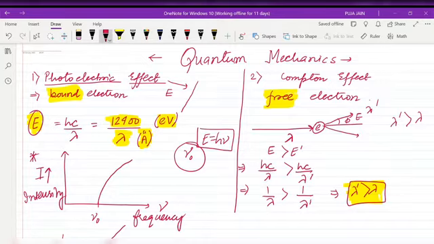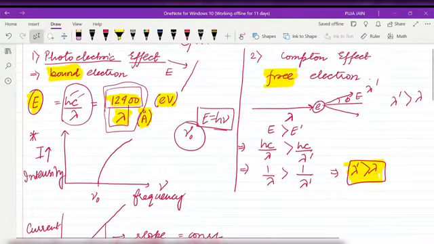Now E, which we know is h mu, can also be written as hc by lambda. Substituting the values of h, the Planck's constant 6.626 into 10 to the power minus 34, and c, which is 3 into 10 to the power 8, we get 12400 by lambda. In a question you may get, suppose, lambda equals 600 nanometer. This value is applicable when the energy E is in electron volt and the wavelength lambda is in Angstrom. So then I can say E equals 12400 by lambda.